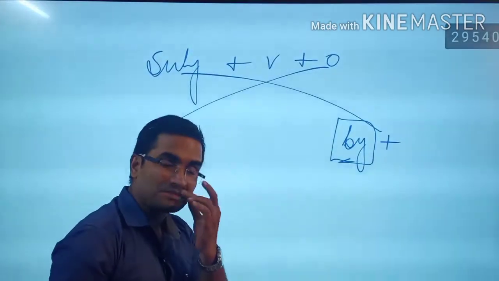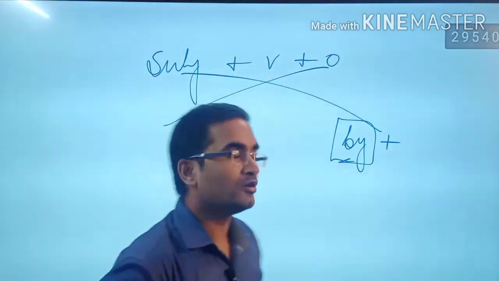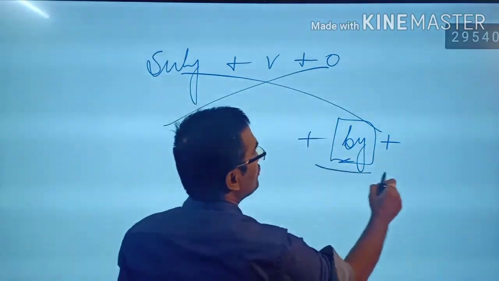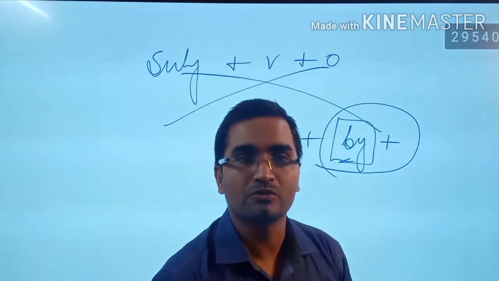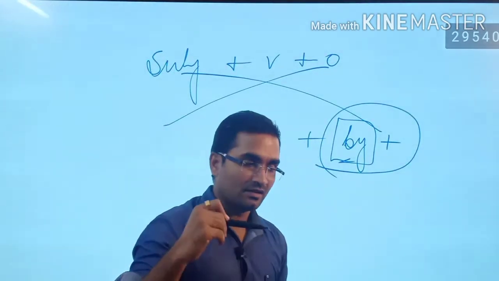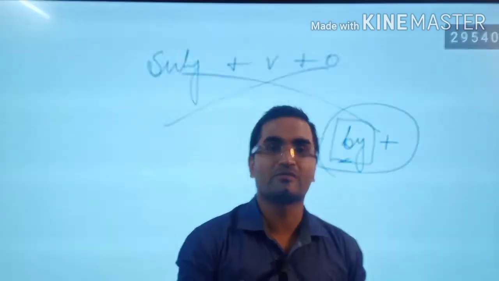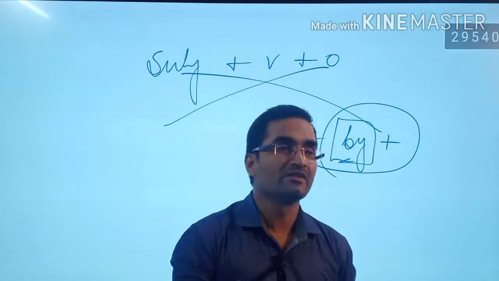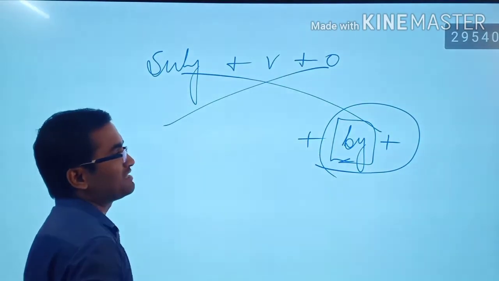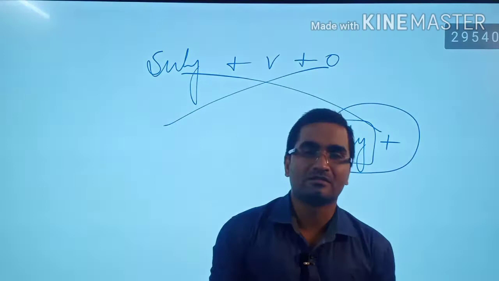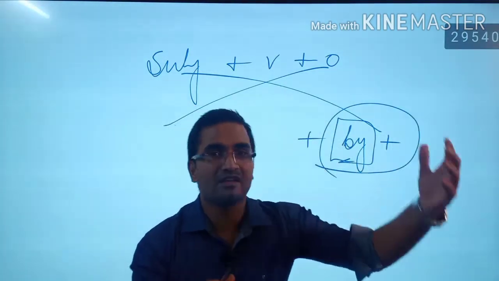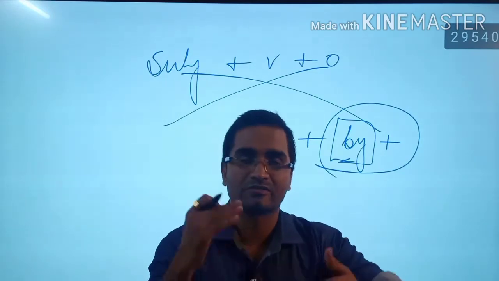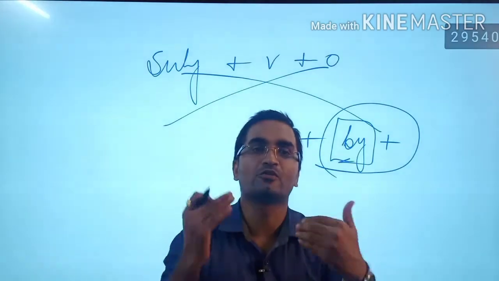But sometimes you may avoid the use of by. It is possible if you speak or write English, because English is a language where passive sentences are mainly used. Unlike other languages, in English passive sentences are frequently used.